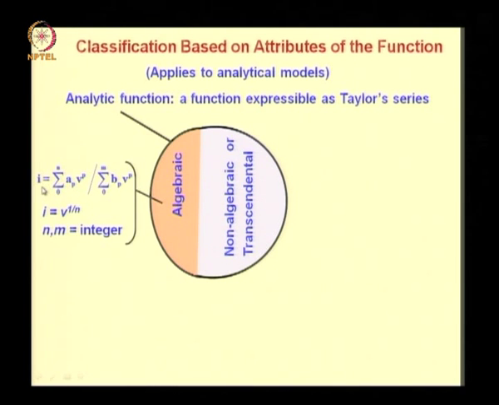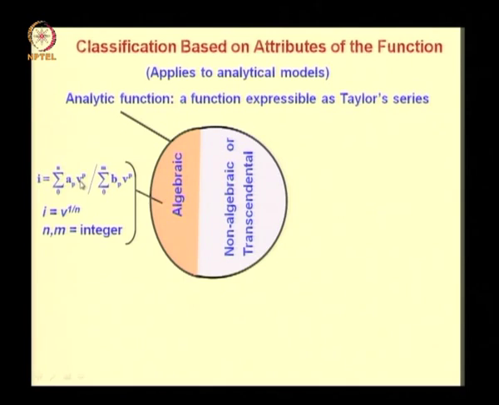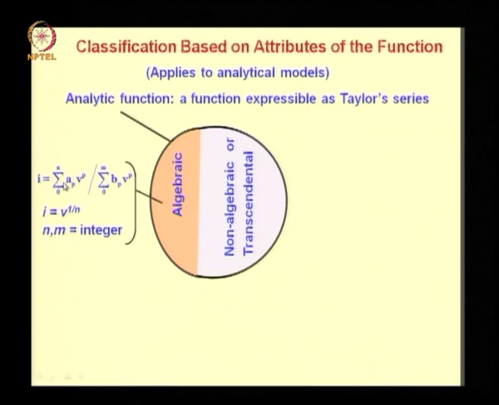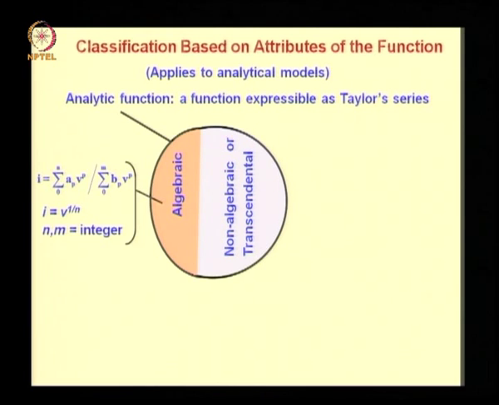So one form of algebraic function is ratio of polynomials. So here I can be regarded as a current and V can be regarded as a voltage. Then I is equal to sigma a suffix p v power p, where p varies from 0 to n, divided by sigma b suffix p v power p, where p varies from 0 to m. Here n and m are integers. So the form I equal to v power 1 by n, where n is an integer, also represents an algebraic function.